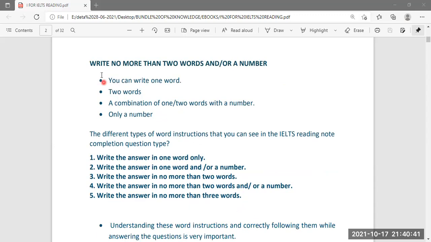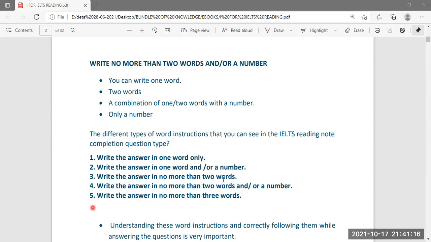So first instruction is, which is very confusing. It is write no more than two words and/or number. What is the meaning of no more than two words and/or a number? So you can write one word in the answer. You can write two words. You can write a combination of one word and a number, two words and a number, or you can write only a number. All of these answers will be correct.